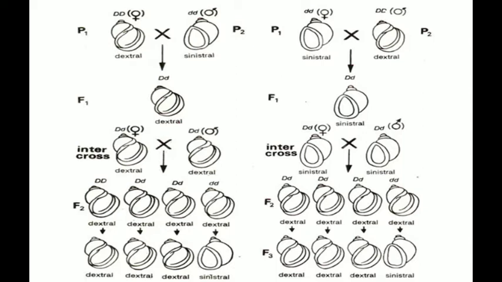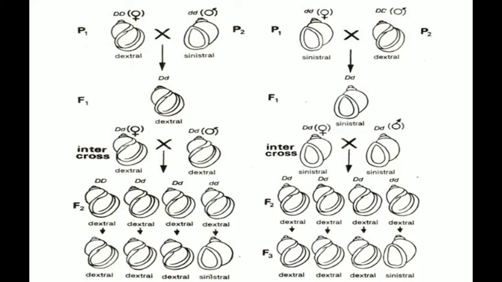But in normal inheritance, if the heterozygous condition, capital D and small d, is present, the F1 should be dextral, like the dominant parent. But here, the sinistral shell appears because of the maternal influence. Then the F1 offspring are inbred, intercrossed. As I mentioned already, snails are hermaphrodite.